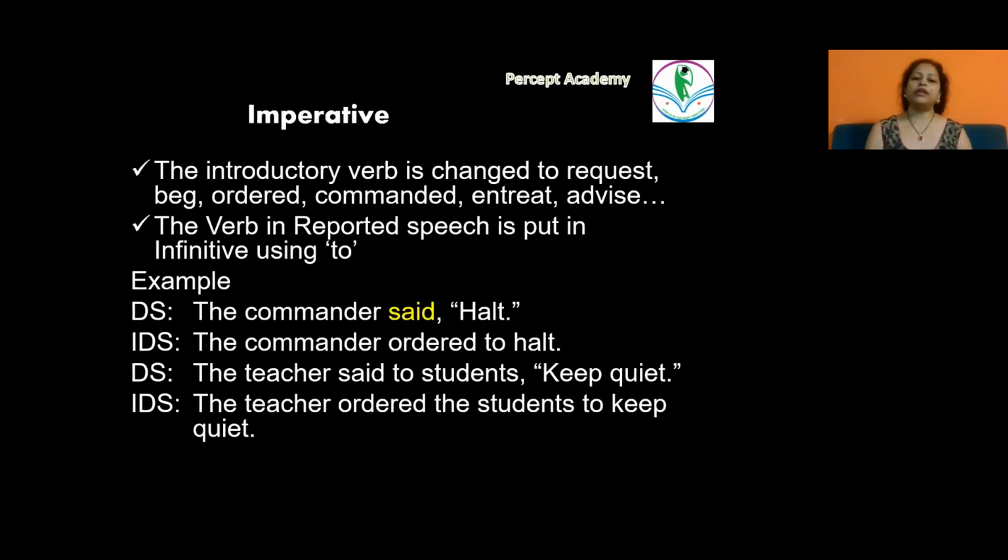Imperative. Imperative is a kind of sentence where somebody is either giving an order or making a request or simply making a suggestion. So a request, an order or a command or a suggestion or an advice. So what we do? The introductory verb is changed to requested, begged, ordered, commanded, entreated, advised, suggested, etc. And the verb in reported speech is put in infinitive using a to.